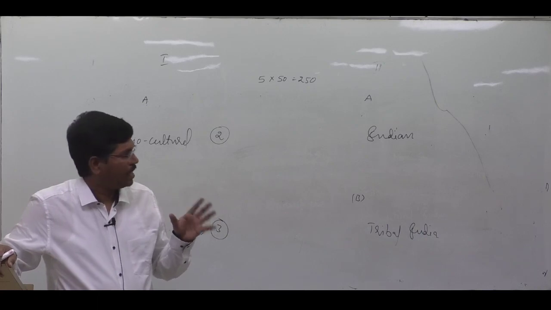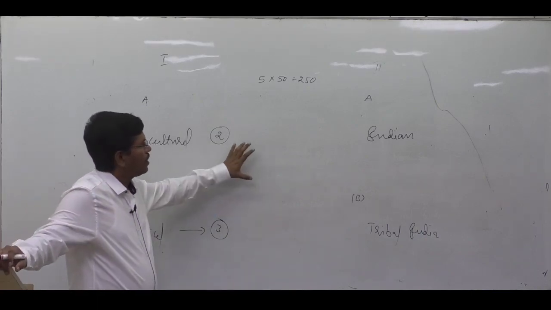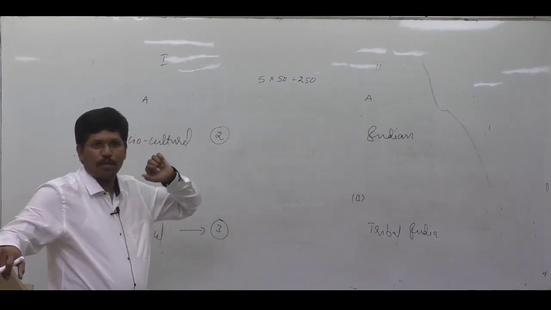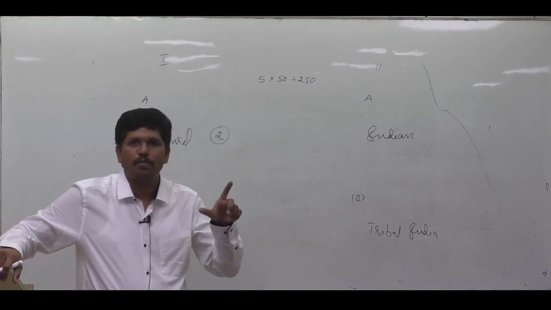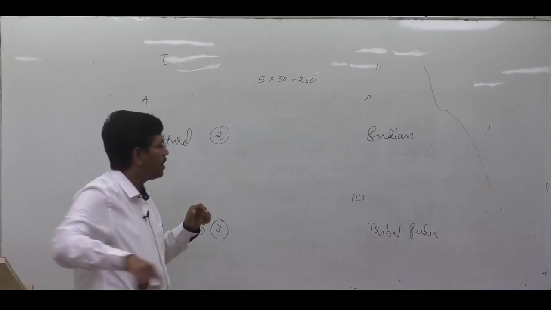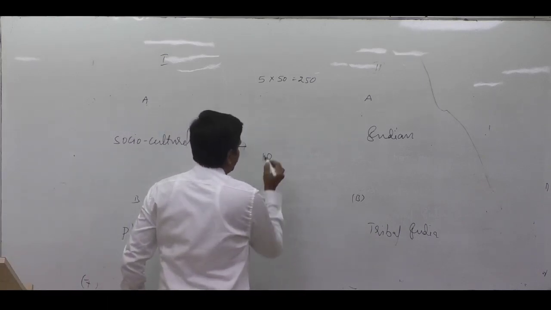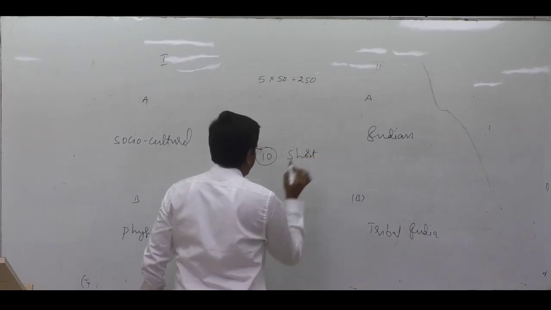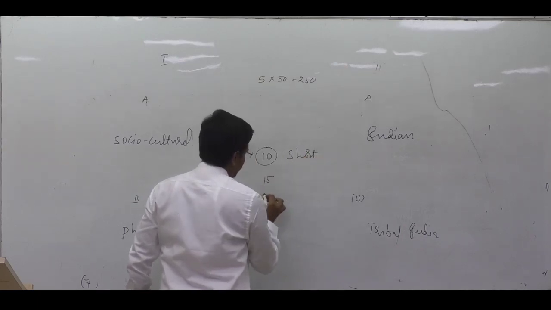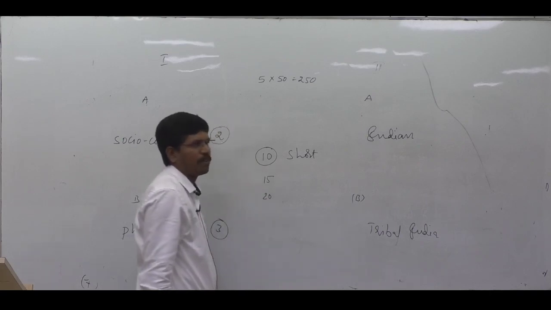As I told you, in the compulsory question, 10 marks questions will be there. And in the remaining questions, long answer questions will be there, 20 marks, 15 marks. Ultimately, in your exam, 10 marks questions are popularly called short notes or short answer questions. Then 15 marks questions, 20 marks questions.